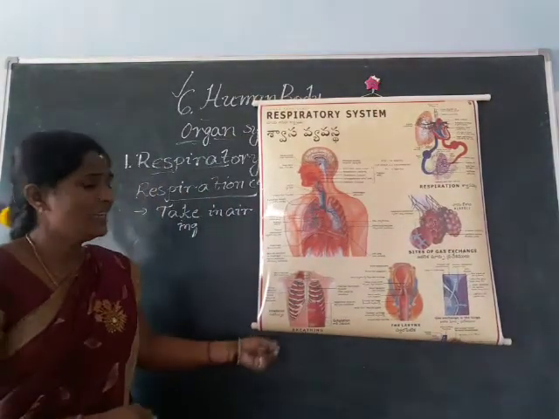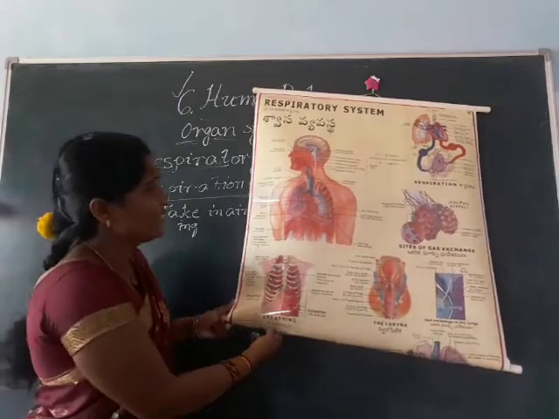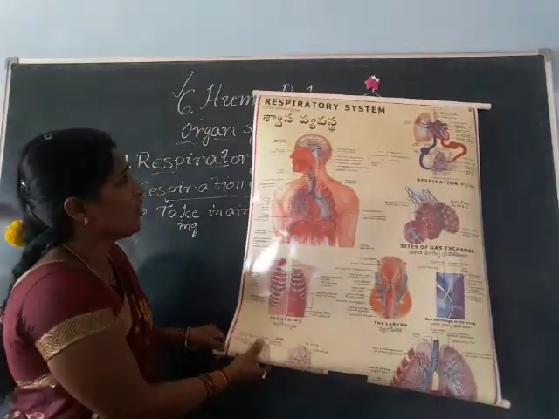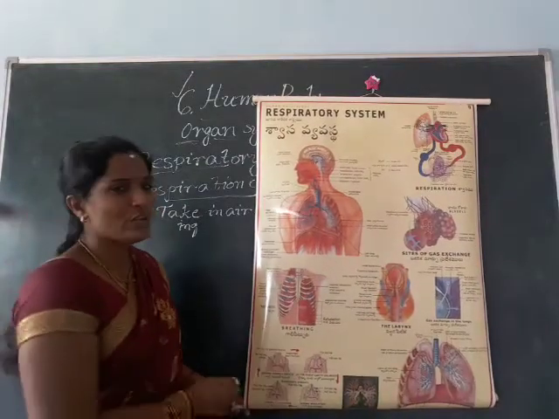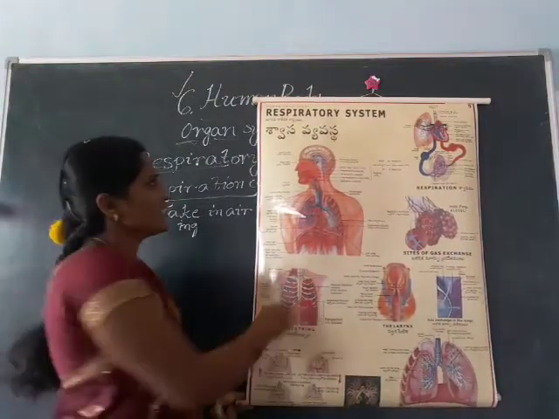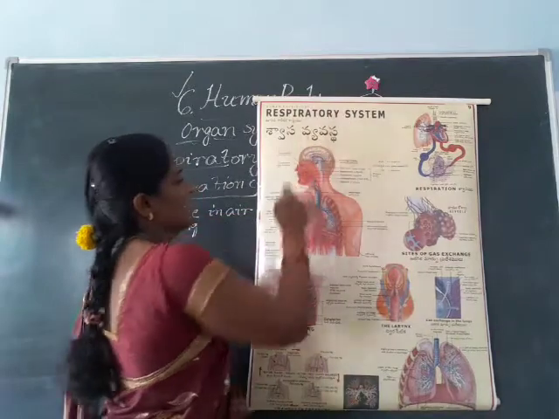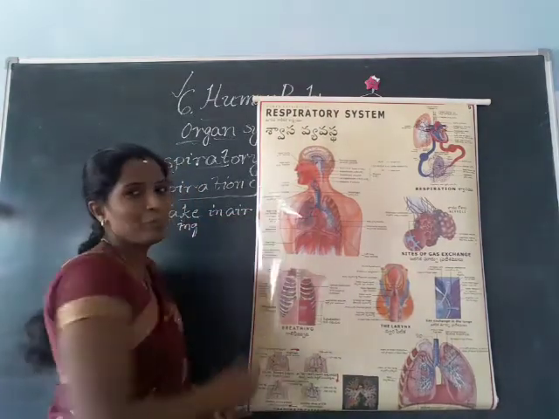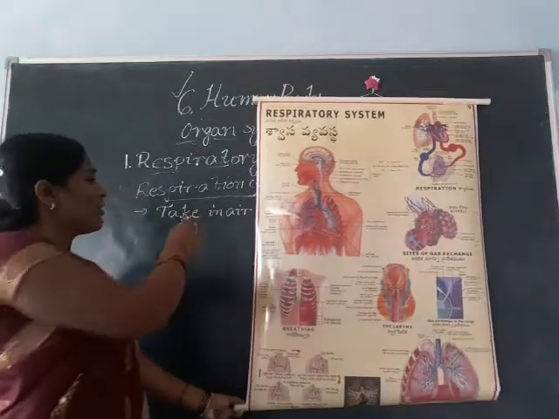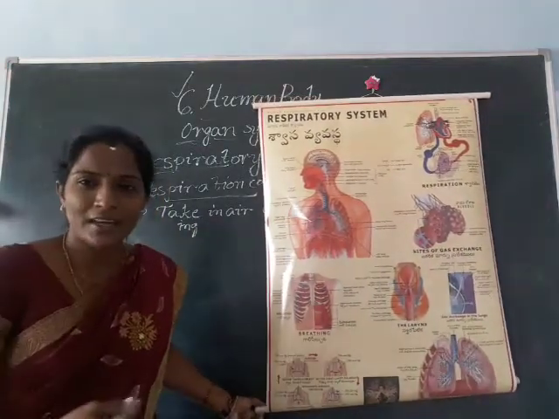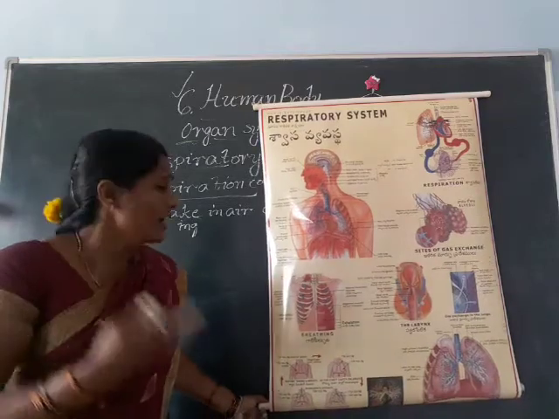Come on, children, I hope you all are seeing this. This is the structure of the respiratory system. This is our human body. First of all, respiration is, as I already told you, taking in air. So how can we take in the air?